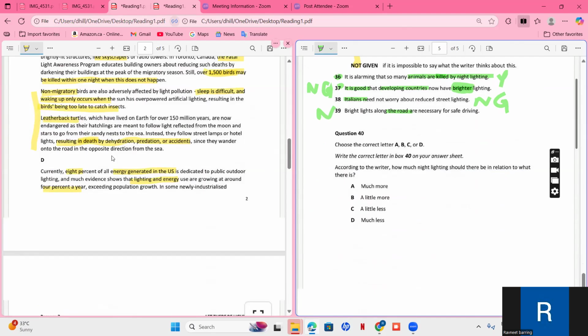I just want to discuss 37th. It says it is good that developing countries now have brighter light.